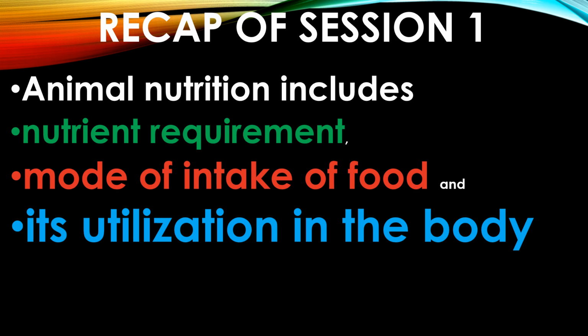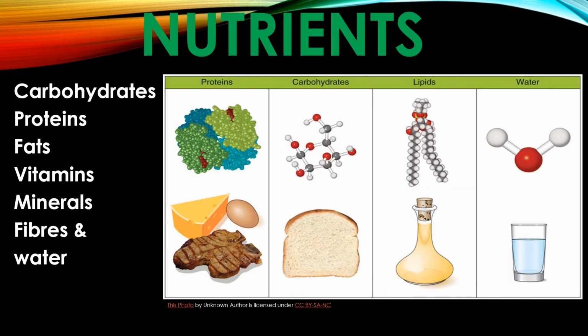In the first session, we had discussed animal nutrition, which includes nutrient requirement, mode of intake of food, and its utilization in the body. When we discussed nutrients, we covered carbohydrates, proteins, fats, vitamins, minerals.